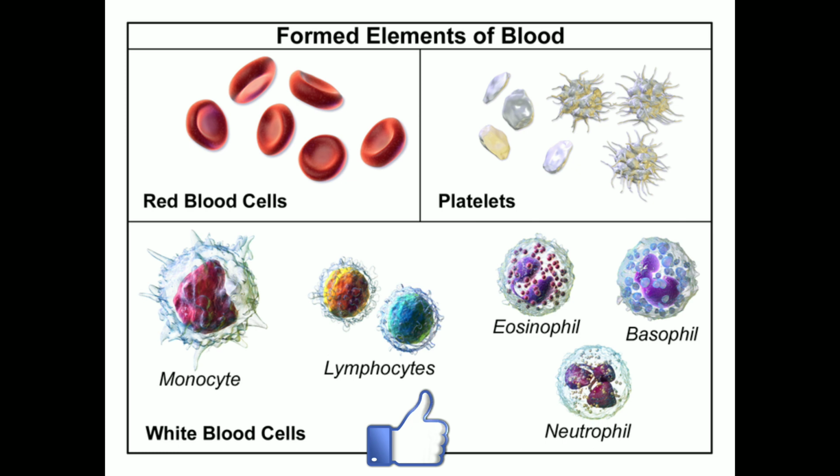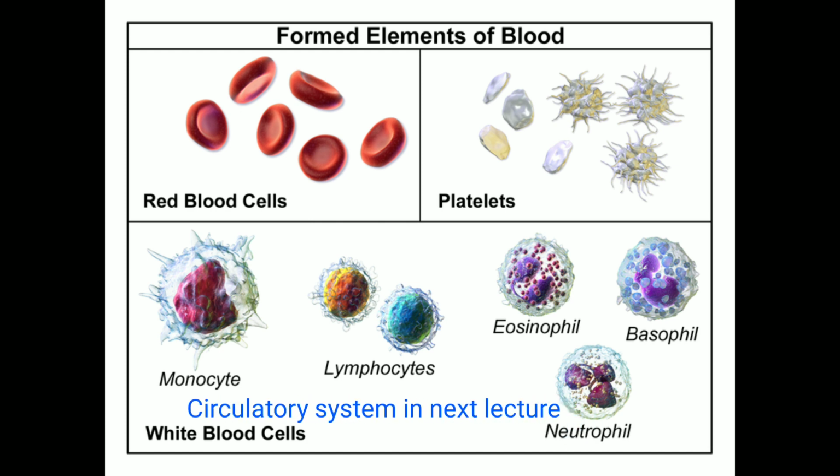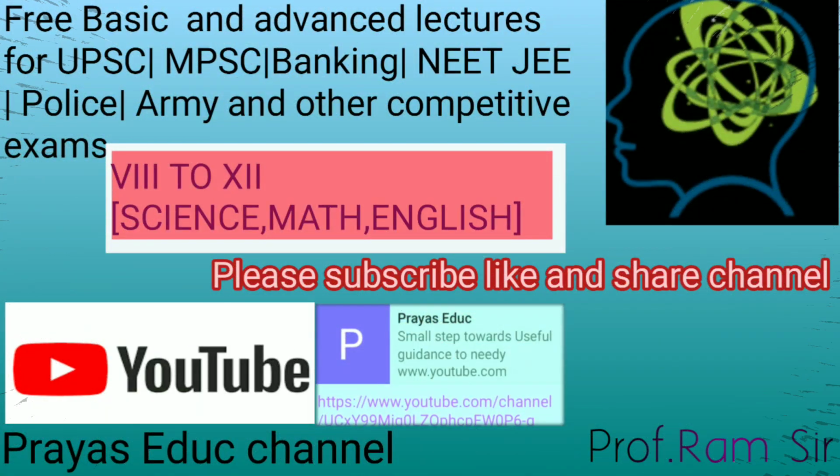So friend, we can see here the structure of platelets, as we see here the formed elements of blood, that is the red blood cells, then platelets and the white blood cells. So friend, we have discussed all the parts of blood and the types of blood cells.